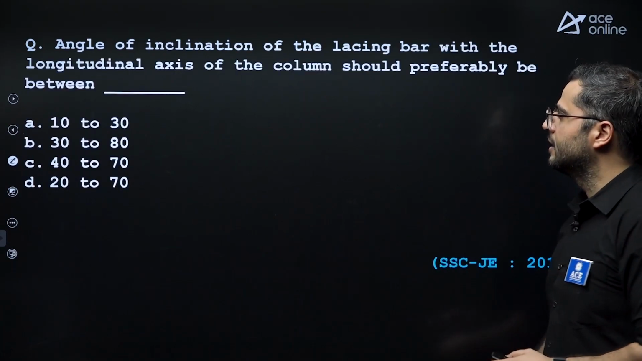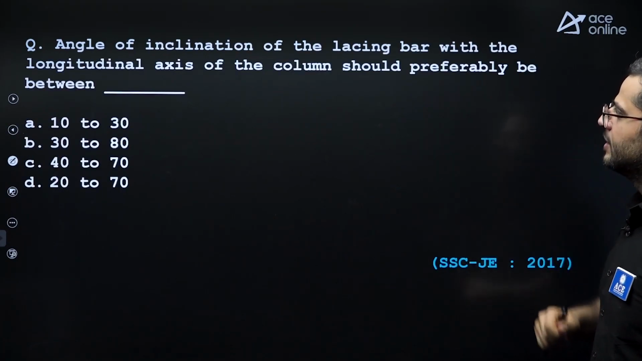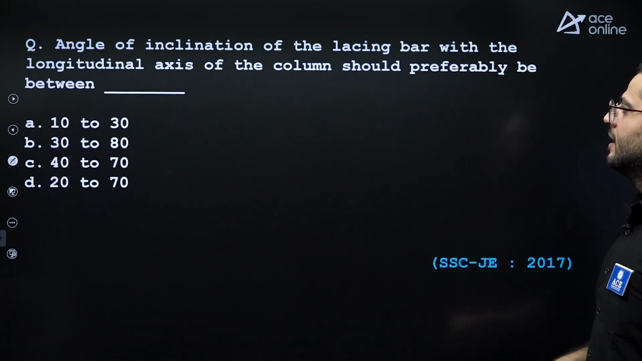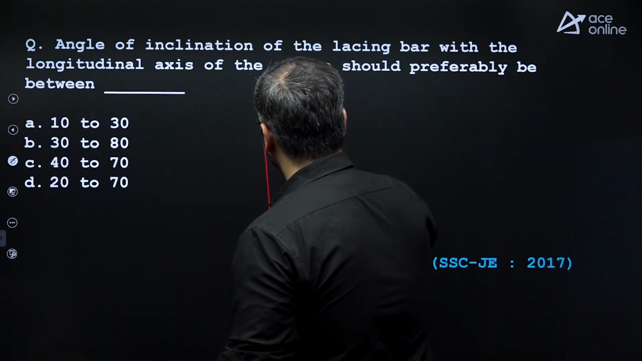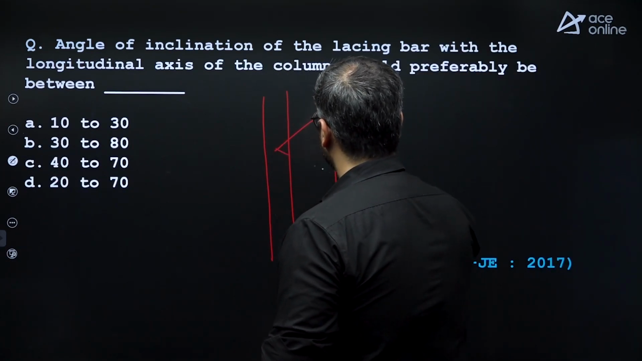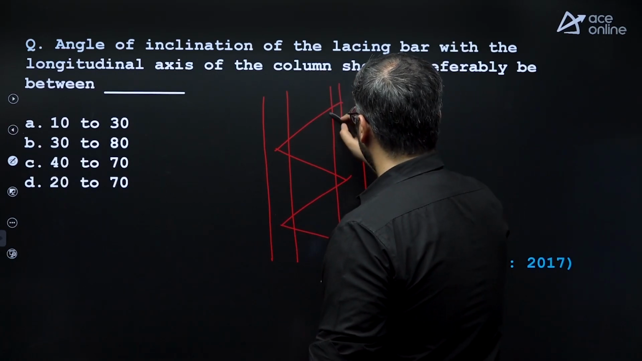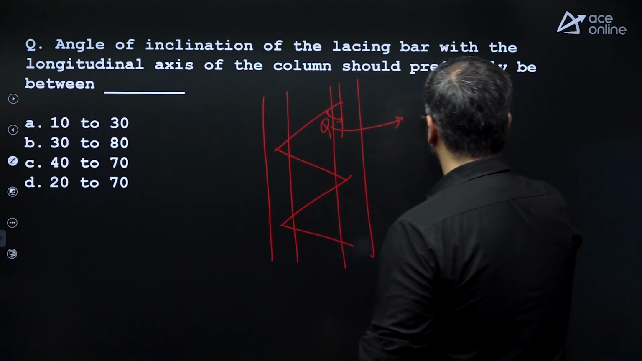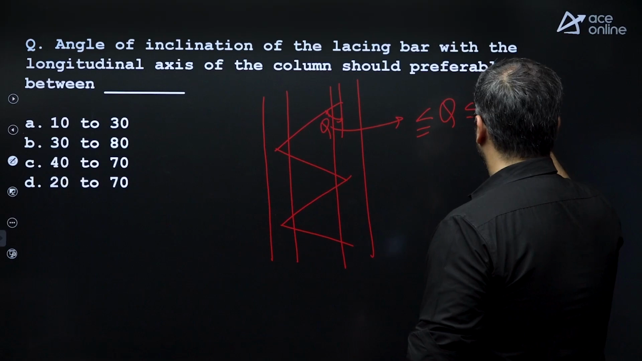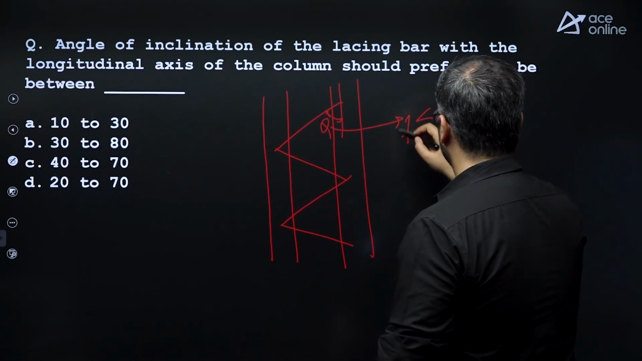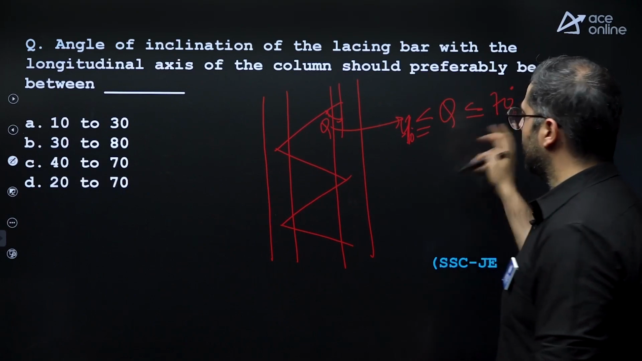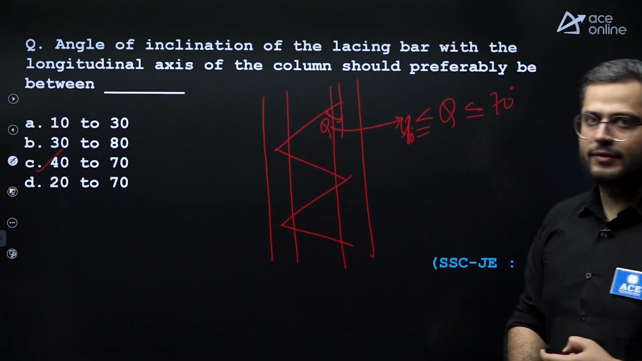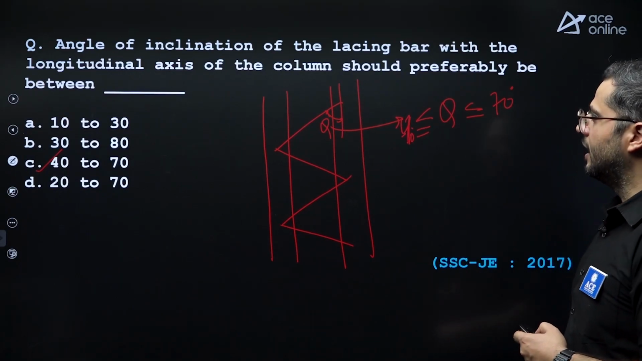Right? Next, the angle of inclination of the lacing bar with the longitudinal axis of the column should preferably be between, right? So when you consider a lacing system, the angle of the lacing is calculated with respect to the vertical axis, and this angle should be between 40 and 70 degrees, right? To prevent the buckling of the lacing. 40 and 70. Option C.